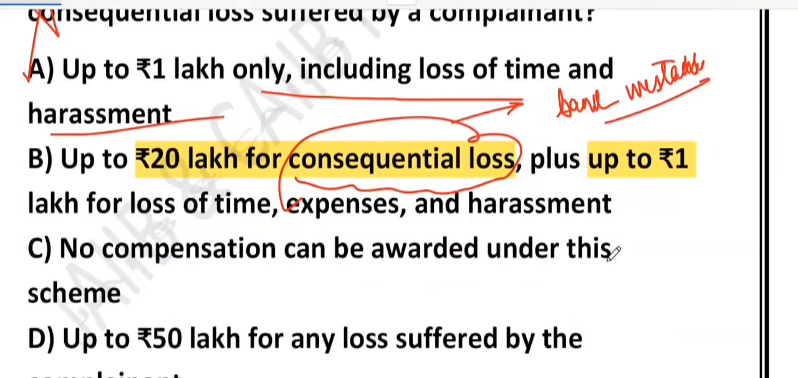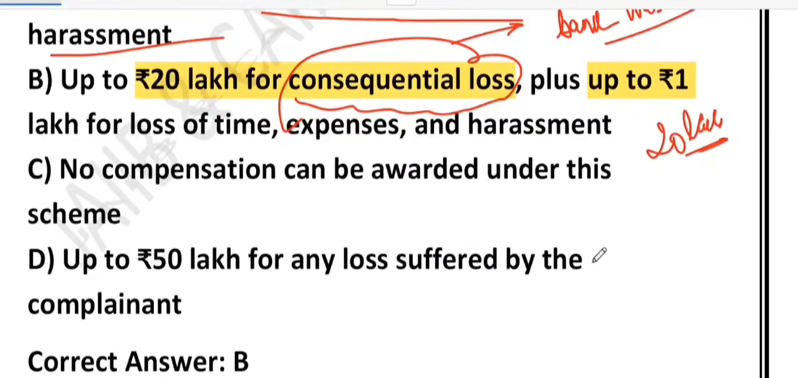Suppose a bank delays your transaction and you lose out on a business deal worth lakhs. So the ombudsman can order the bank to compensate you for that financial loss up to rupees 20 lakh, plus additional compensation for the stress and trouble caused.